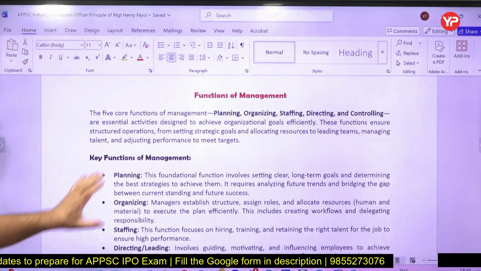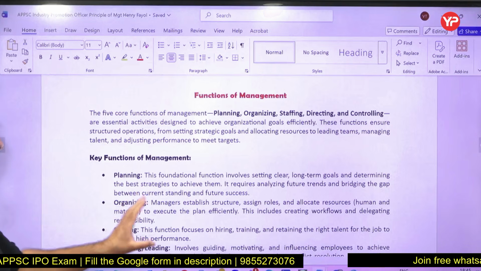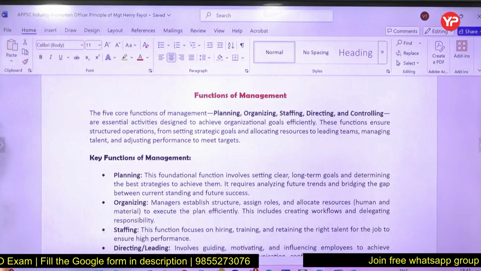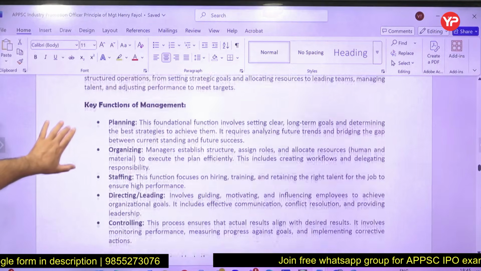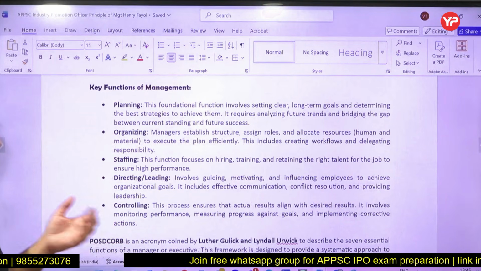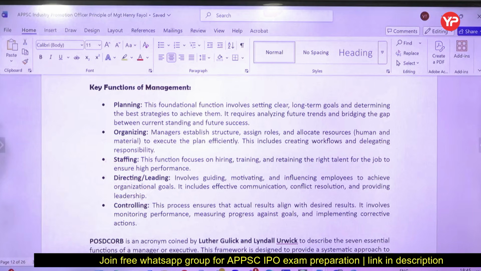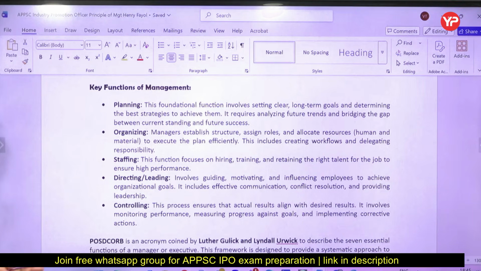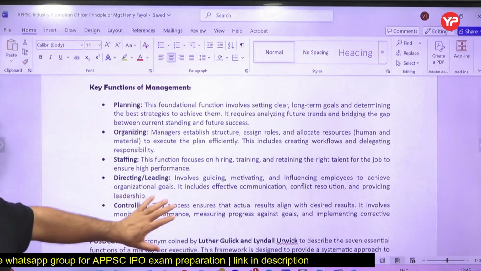Functions of the management. What are the various functions? Remember this: planning is one of the very important functions, where you set the goal, what you want to achieve, the objective is to be fixed. Organizing the resources, you have to organize all the resources as I told you. Staffing, you have to hire people, train people, what we call HR. Directing, you have to direct the people, observe their work, see whether they are working or not. Controlling, you have to see that they work properly or not.